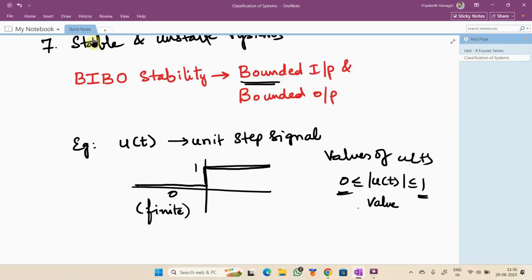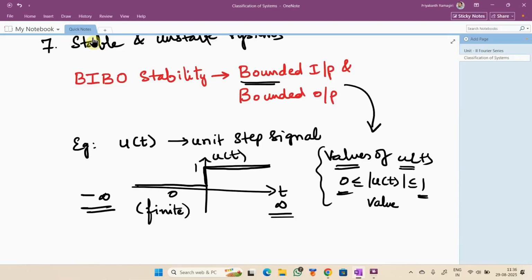Hope you got me. If I'm thinking about time bound, what are the time limits for u of t? Minus infinity to plus infinity. You can always think about the infinite limits. But here boundedness always relates to the value of the function u of t, not only u of t, the value of any other function.